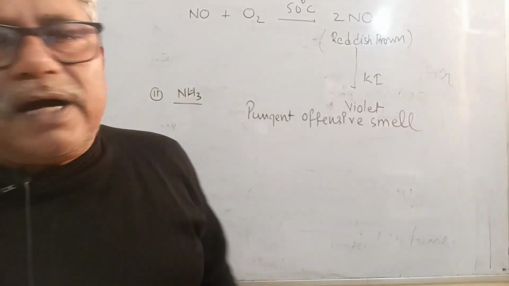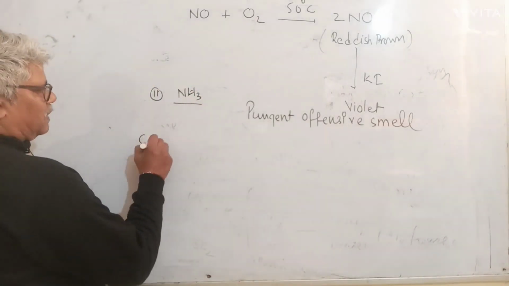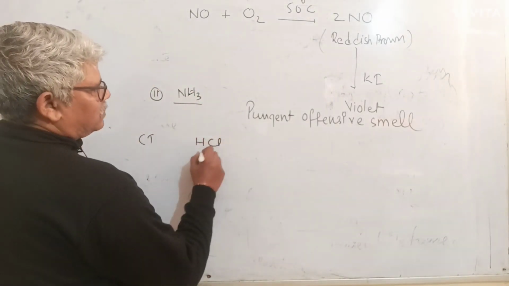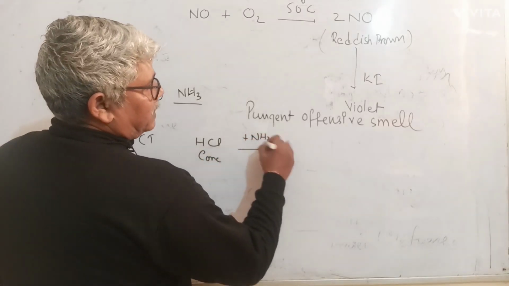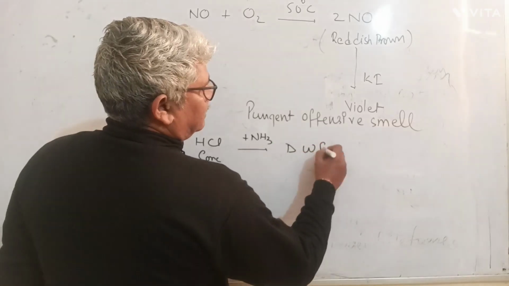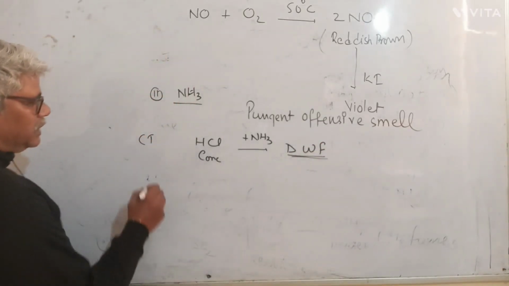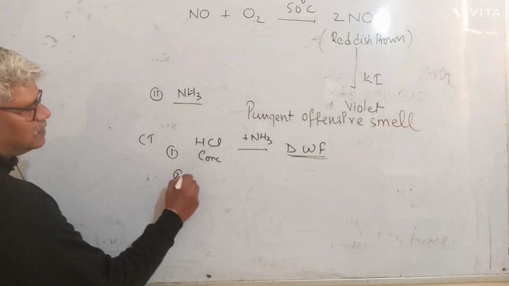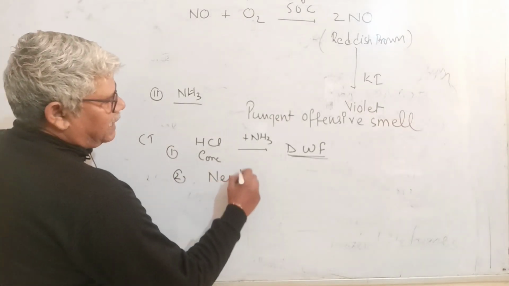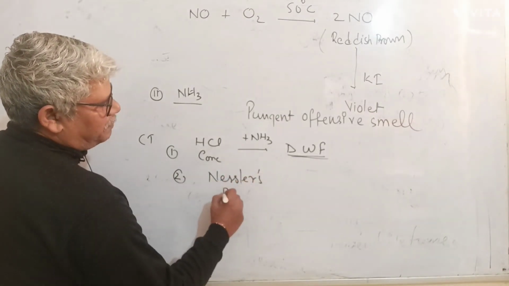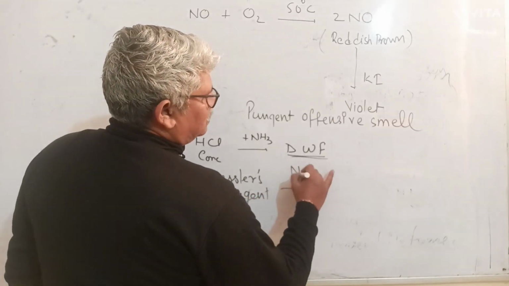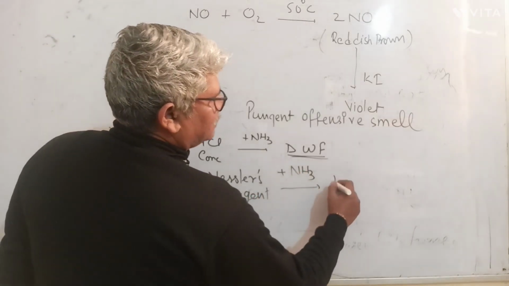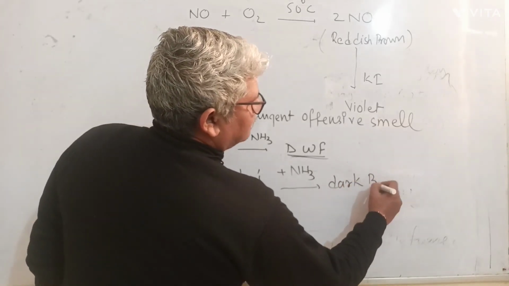How do you identify ammonia? Number one, confirmatory test: pass the gas on concentrated hydrochloric acid. There will be an observation of dense white fumes. There is one more confirmatory test. When ammonia is passed on filter paper having Nessler's reagent, it will turn dark brown.